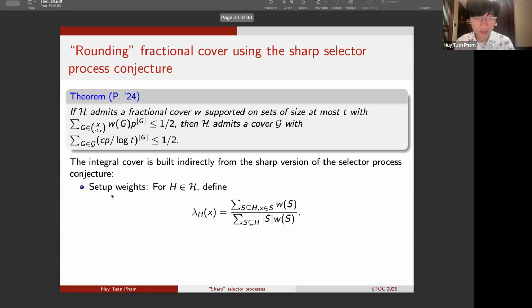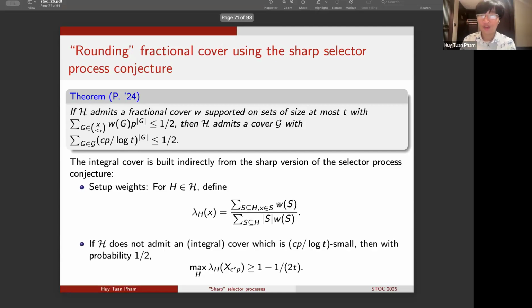Okay, so in the first step, we will set up a natural collection of valuations λ_H. Roughly, for each element x in H, this valuation will just be the normalized sum over all subsets S of H that contain the element x of the value under the fractional cover, w_S.